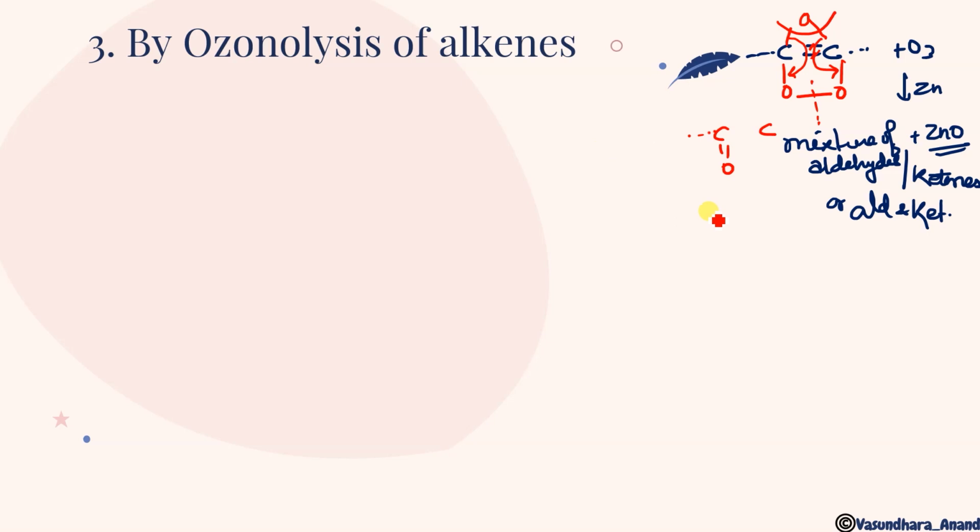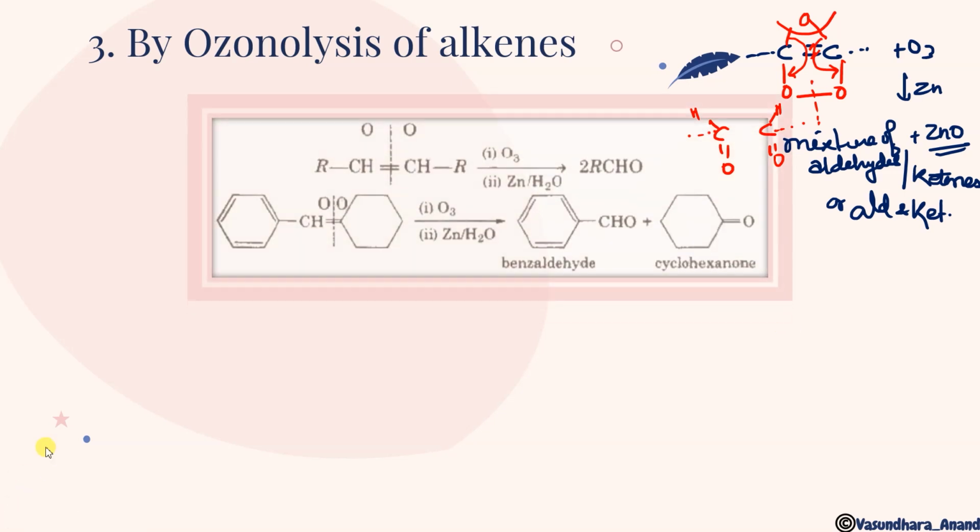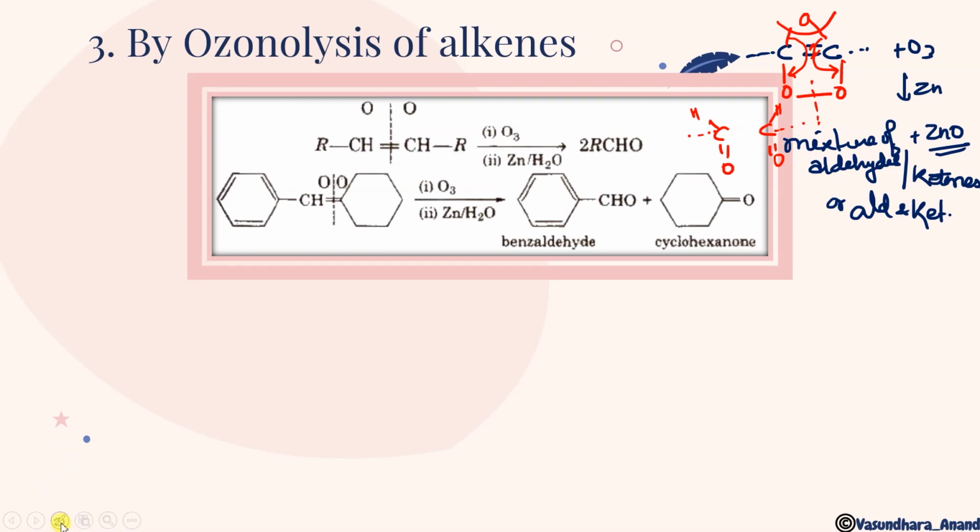Clear? Is it clear? And similarly this one will obviously have one hydrogen here, or it may be another group also, like R. So this is a double bond, and this is going to give you two aldehydes. Okay, let me use an example here, and you can see that now you'll get it properly.